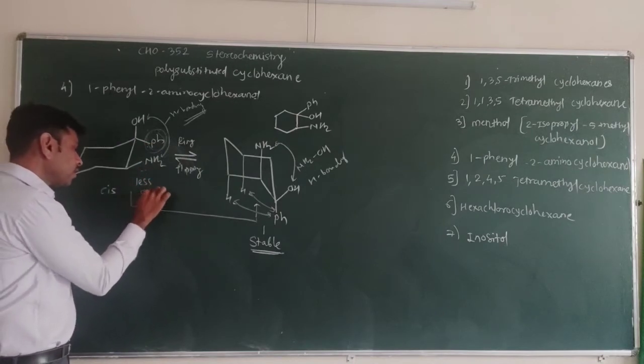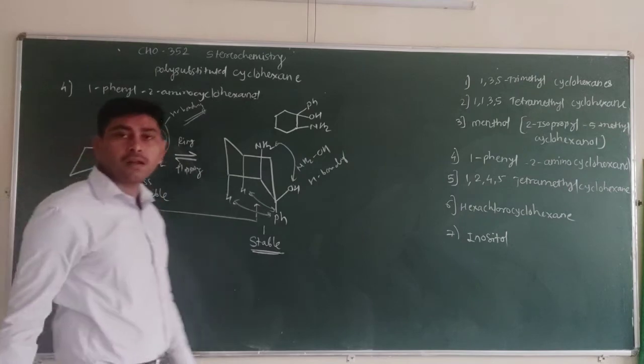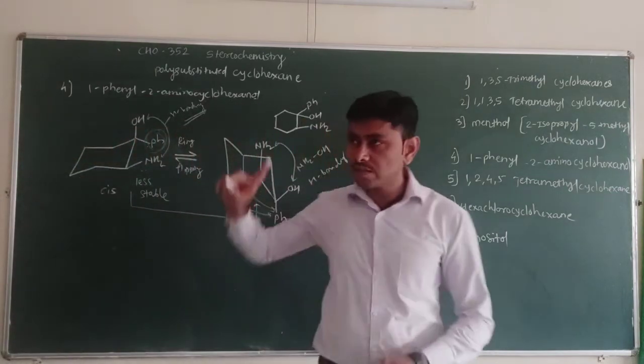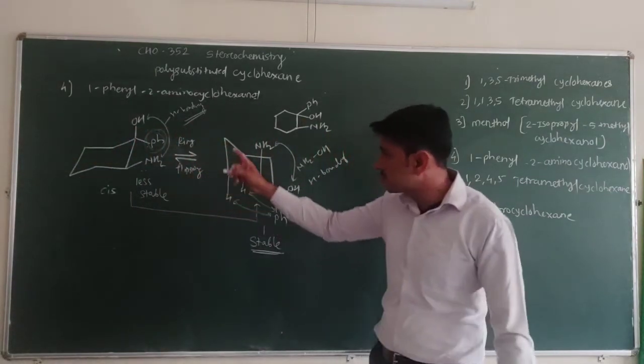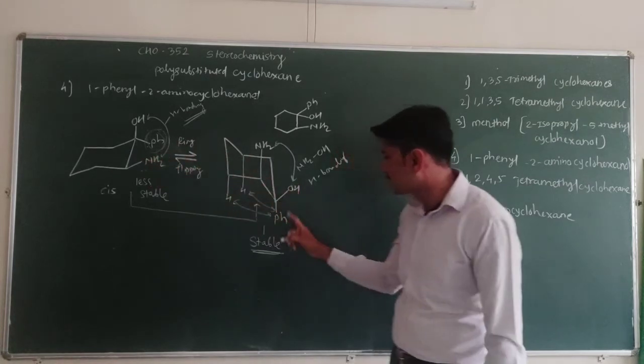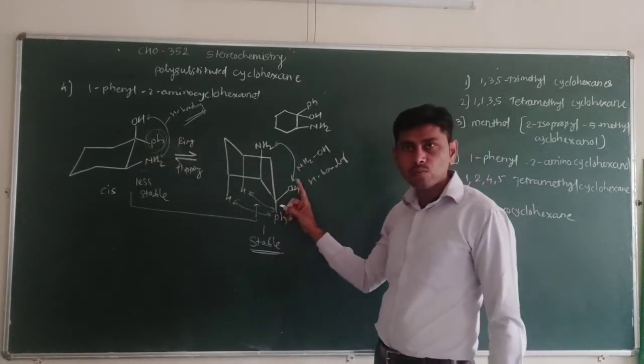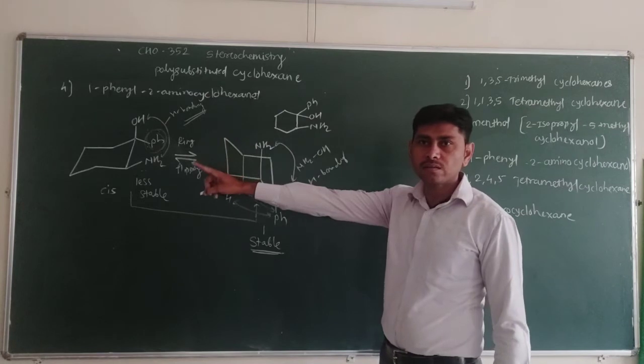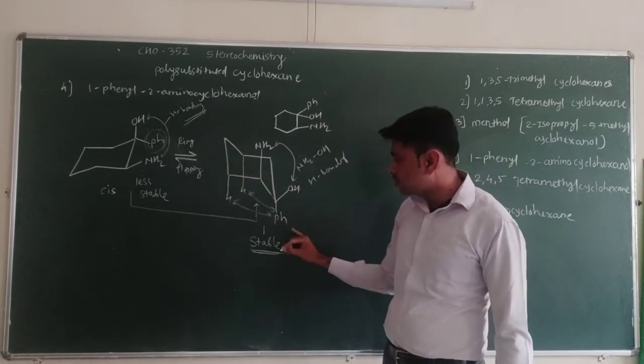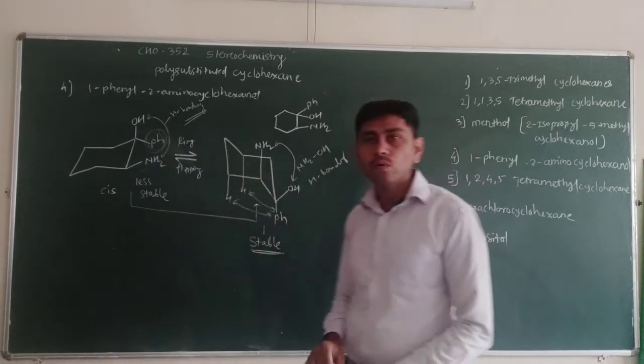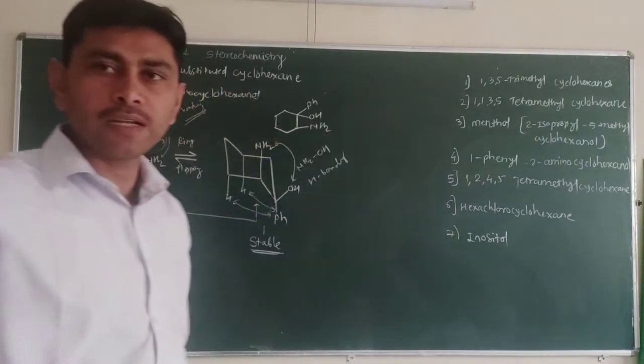Still it contains phenyl in the equatorial position, but this structure is less stable because it makes a more congested structure than this one. So it makes a simpler structure rather than the congested structure. That's why this structure is preferred, the more stable structure we obtain here.